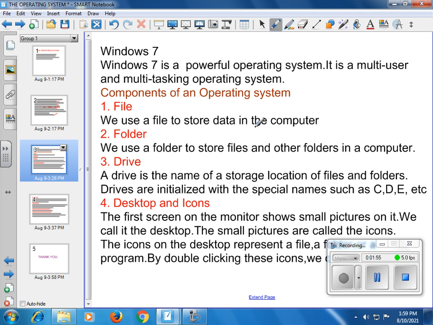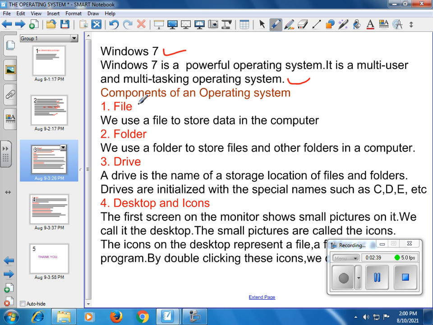Now let's study about the Windows operating system. Nowadays more frequently we use Windows 7 operating system. There are many updates to Windows operating system. It started with Windows 1 and now we are using Windows 10, but most often everybody will use Windows 7 operating system. So Windows 7 is a powerful operating system. It is a multi-user and multitasking operating system. So we will study one by one the components of the Windows operating system.